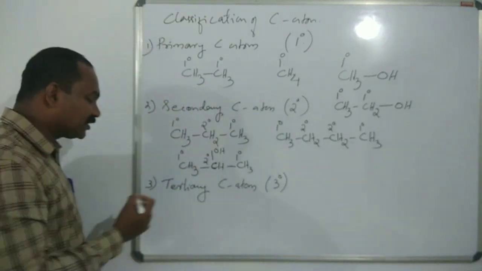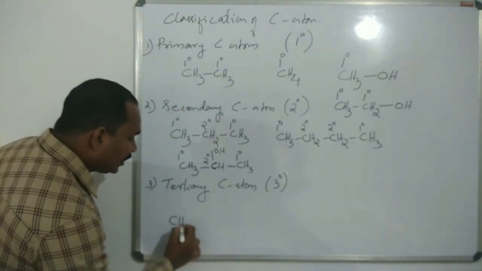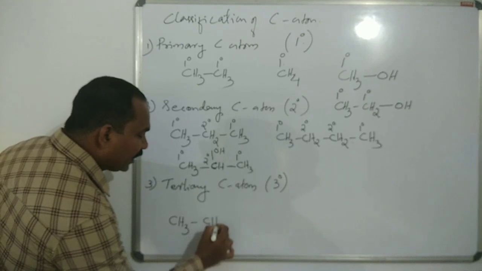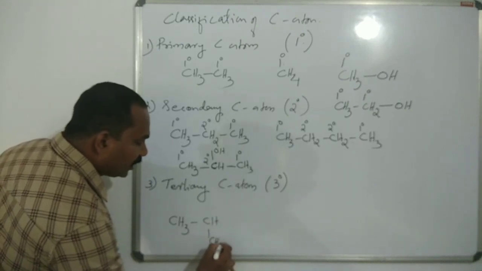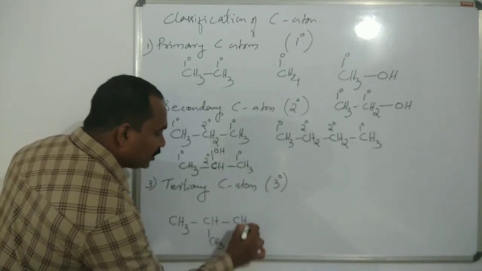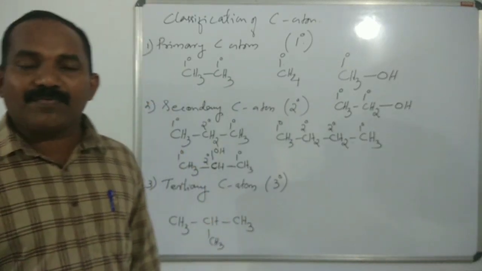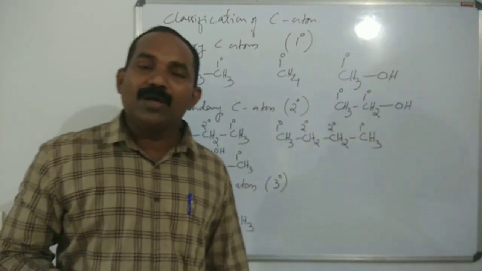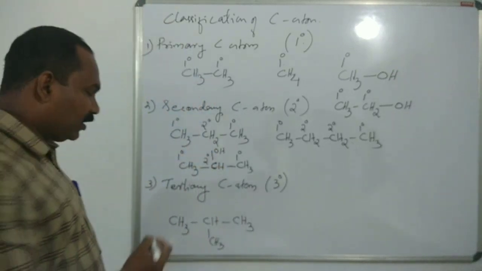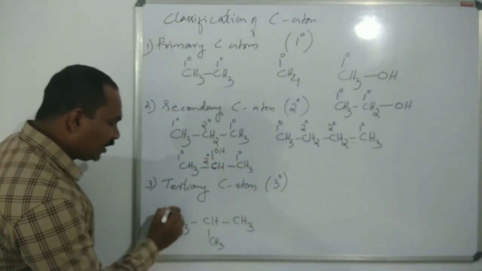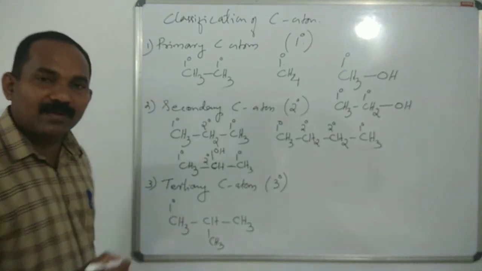Let's take an example. CH3, CH, CH3, CH3. The name of the compound is isobutane, or 2-methyl propane. The first carbon is primary. Why?